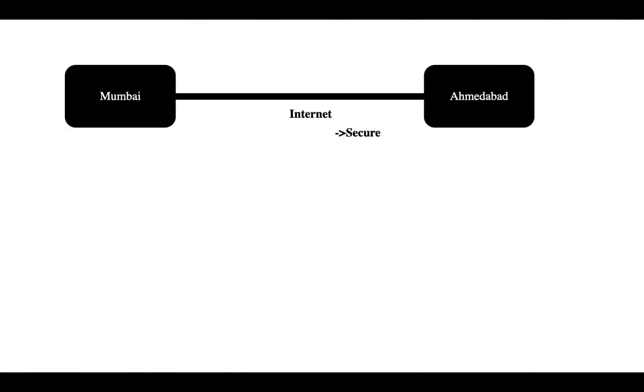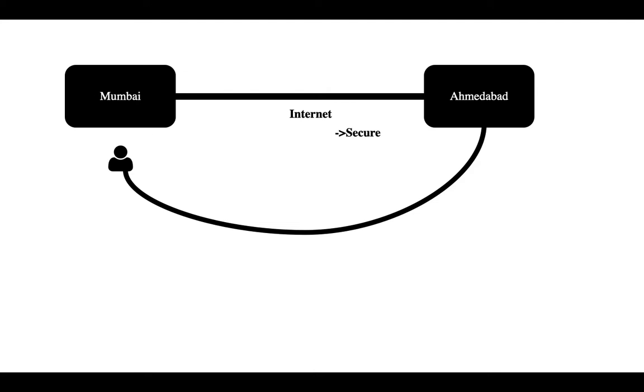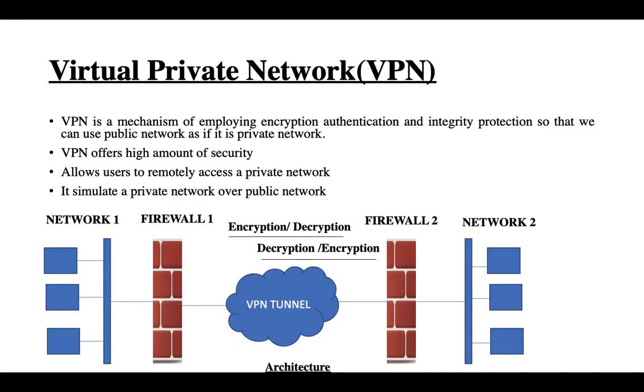So here, after applying the VPN, the user of Mumbai remotely accesses the network of Ahmedabad with the help of VPN. Now, the next thing is it simulates a private network over the public network. So this is all about the basics of the VPN.